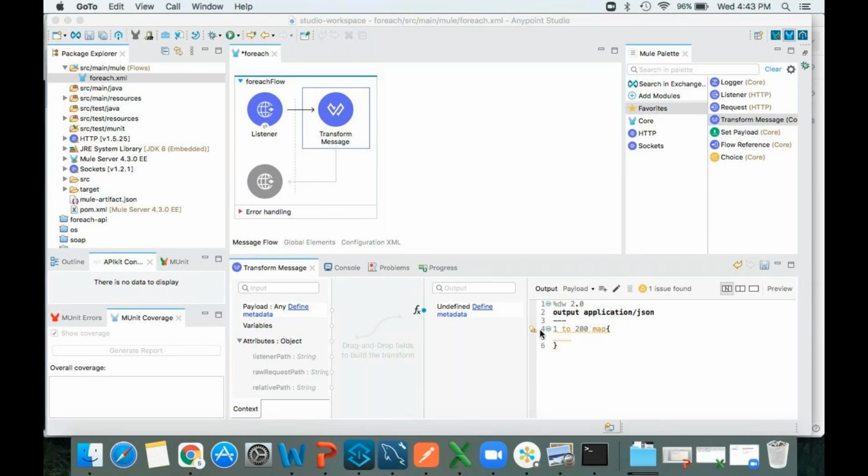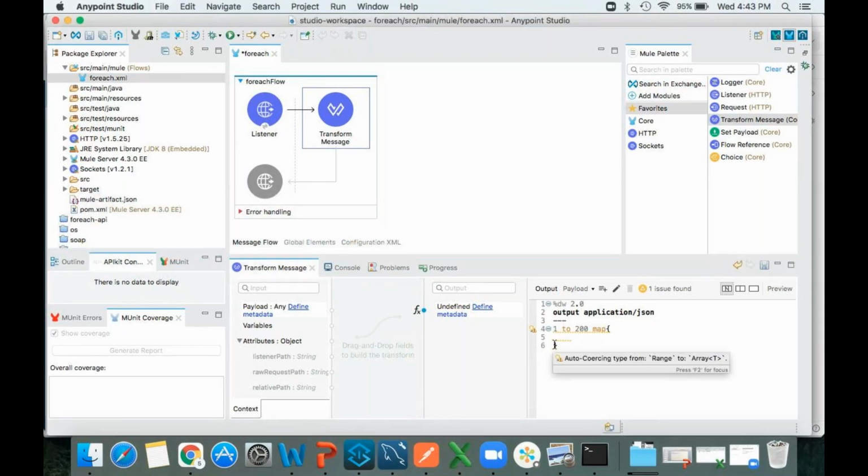What do you mean by dollar? Index. The item. Very good. Dollar is nothing but item, the current value. So double dollar is nothing but index. Okay. So here what I will do, I am going to write some script.